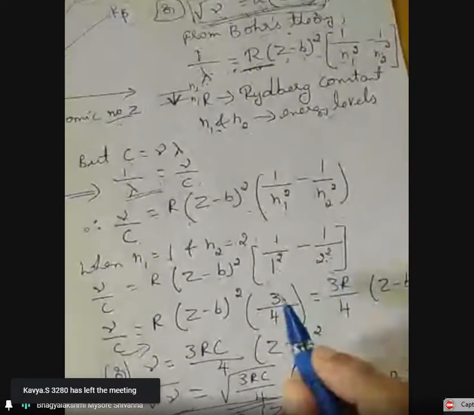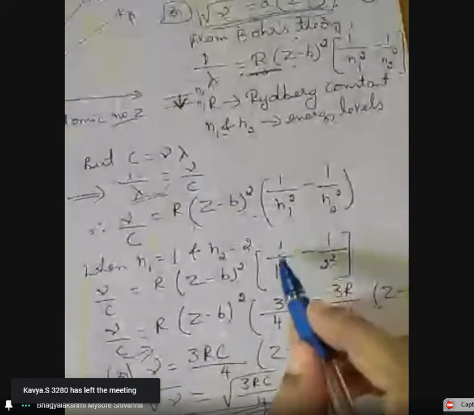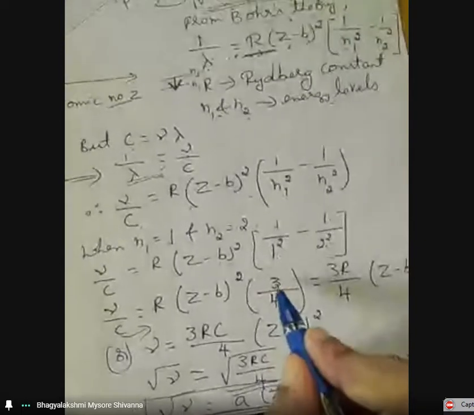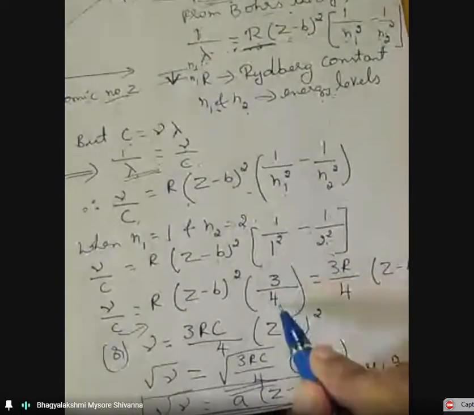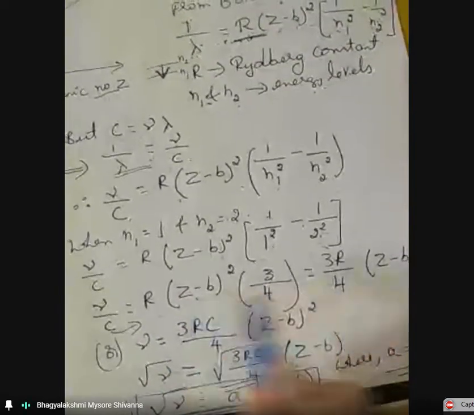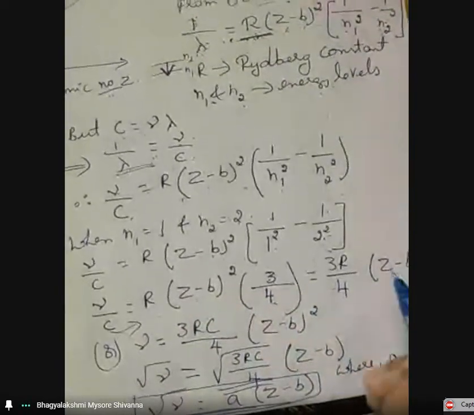Take the LCM, which will be 4. 4 minus 1 is 3. So it becomes 3R by 4 into (Z minus B) whole square.